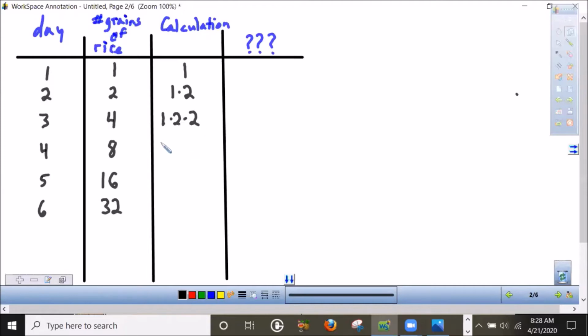On the next square, it's 1 times 2 times 2 times 2 again, and so on. 1 times 2 times 2 times 2 times 2 again. And finally, 1 times 2 times 2 times 2 times 2 times 2 again. I'm kind of running out of room here.